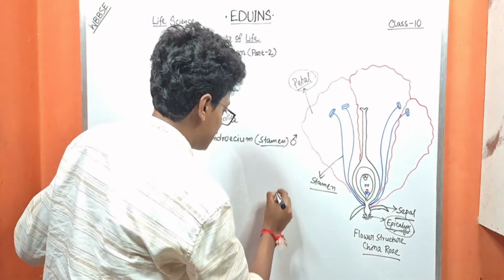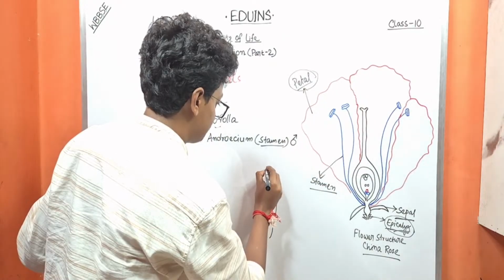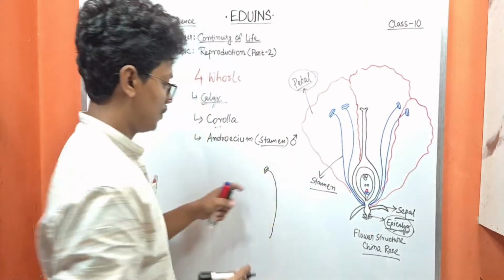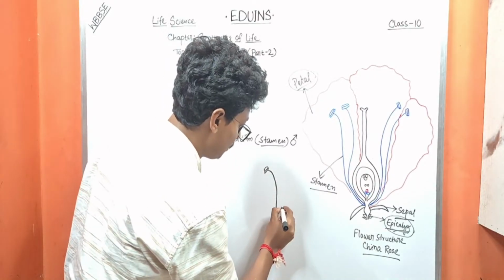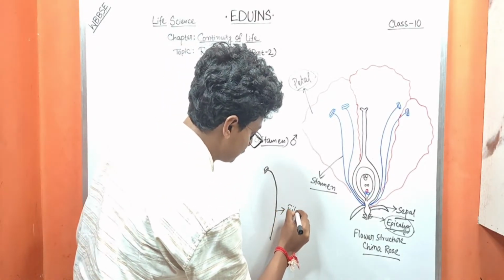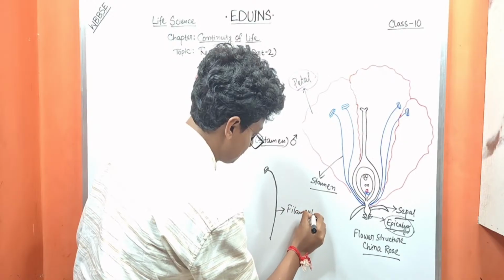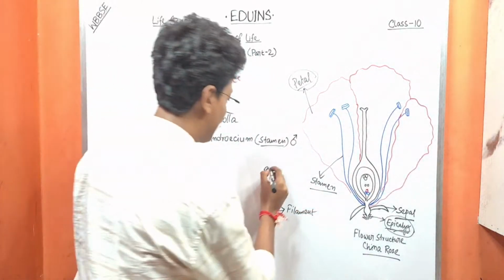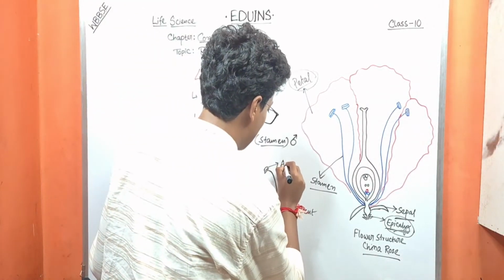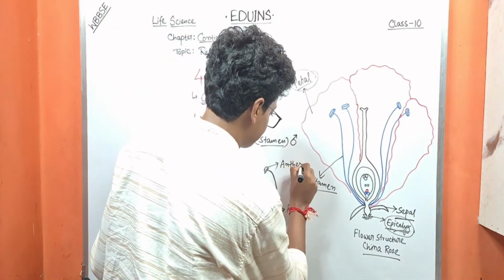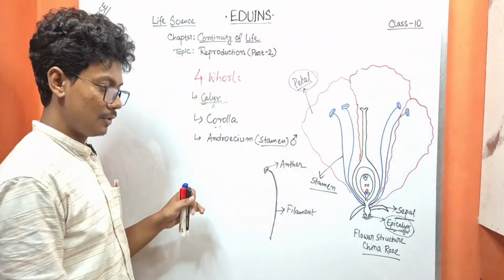If the stamen looks like this, the thread-like structure is known as the filament, and the head or glandular structure is known as the anther.